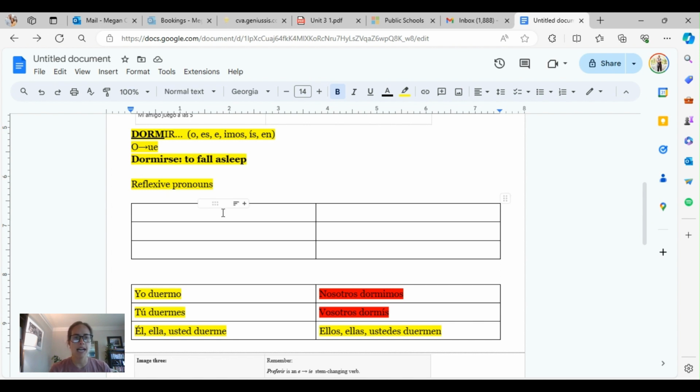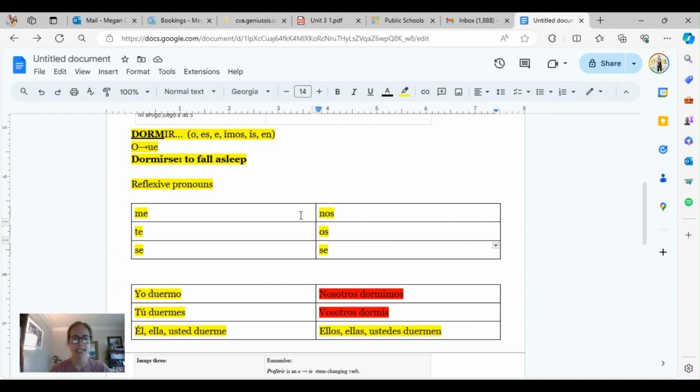So what we're going to have to do here is use reflexive pronouns. Your reflexive pronouns are me, te, se, nos, os, and se. So yes, they're the same on the bottom. And remember, this is for the same people. Me is for me. Te is for you. Se is for he or she. And over here, we've got the plural subject. Nos is for we fall asleep. You guys fall asleep. And se would be they fall asleep or you guys.